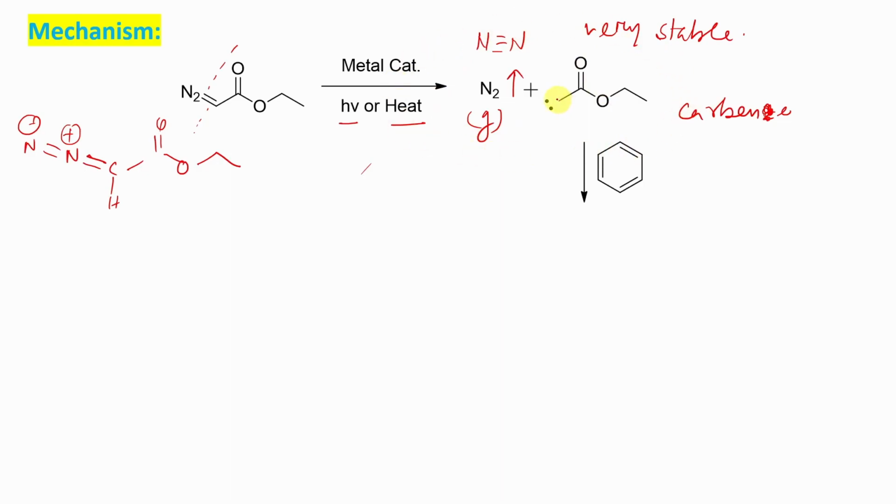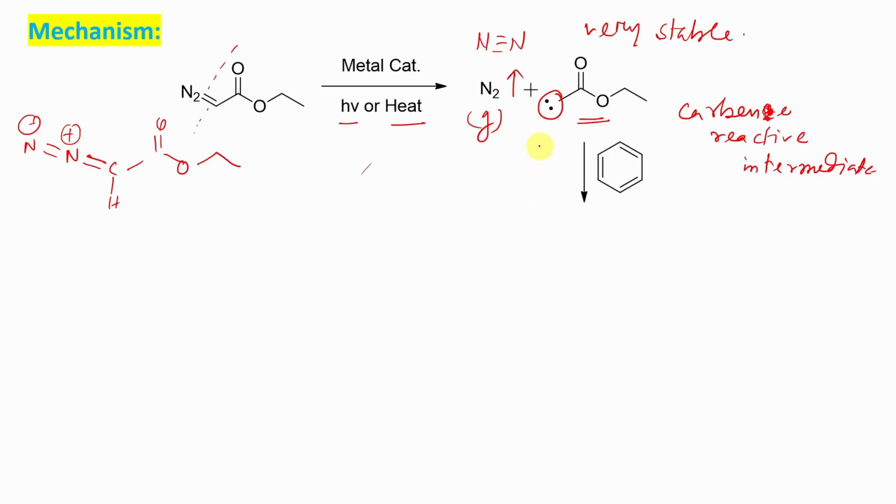Now here, this is actually a carbene, and we know carbenes are very reactive intermediates, so they react, and here they react with benzene. You will be a little shocked: sir, it reacts with benzene? We know benzene is an aromatic, very stable molecule, then why does it react? Remember, students, this carbene is very reactive, that is the reason.